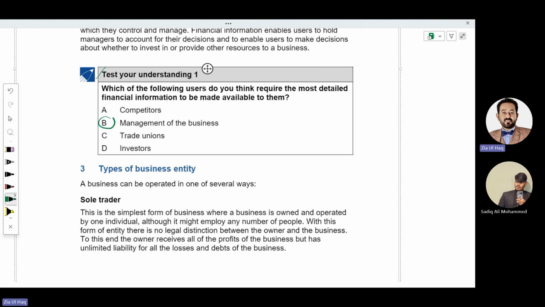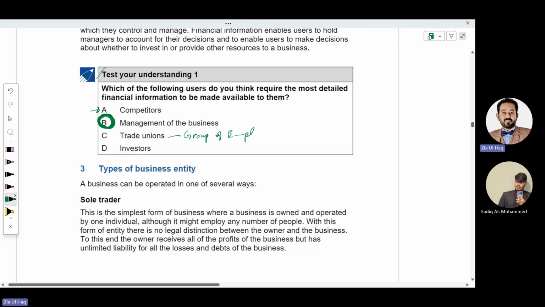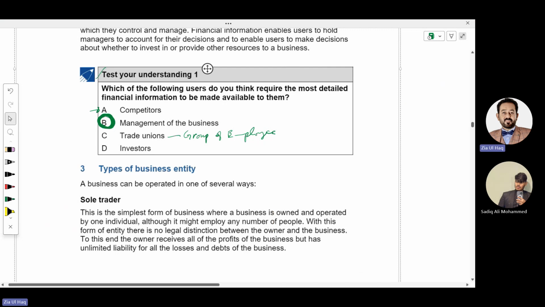Company management, meaning directors, because they need to make future decisions. So they need more detailed information in the financial statements. A creditor might be just looking at the assets. Trade union means a group of employees. If employees of the company make a group to protect their rights against the company, that group of employees is called a trade union. An investor obviously might be looking at the profitability only.